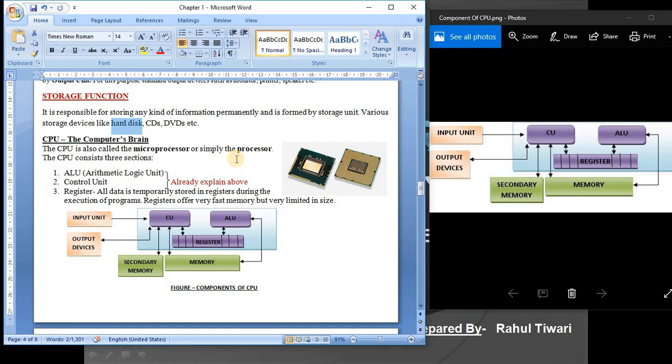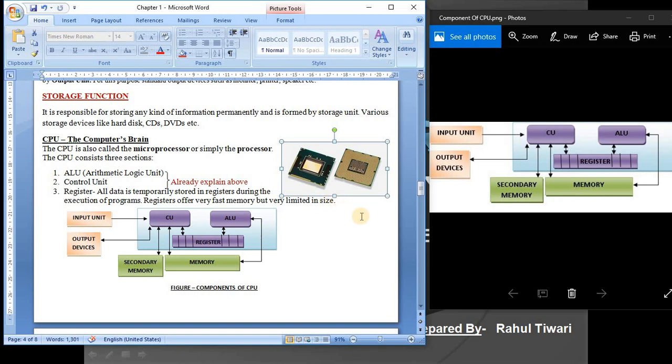Okay students, so basically this is a picture of a real CPU which is installed on the motherboard of our computer. Inside this CPU, the ALU, control unit and registers are there. Why are registers required? All data is temporarily stored in registers during the execution of a program, and registers offer very fast memory but of very limited size.